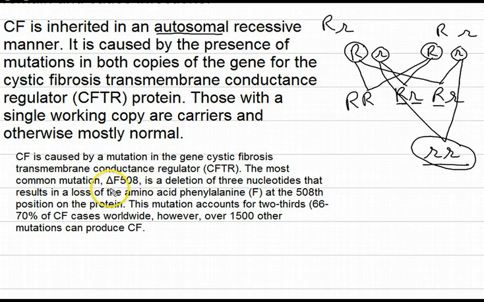The most common mutation is delta F508. In fact, delta shows mutation. So the F508 mutation is a deletion of 3 nucleotides that results in a loss of the amino acid phenylalanine at the 508th position on the protein. So this is the main cause, but we will not go further into these details. This mutation can account for almost 2/3 of cases of cystic fibrosis. But this is not the only reason. There are as many as 1500 other mutations which can cause cystic fibrosis.